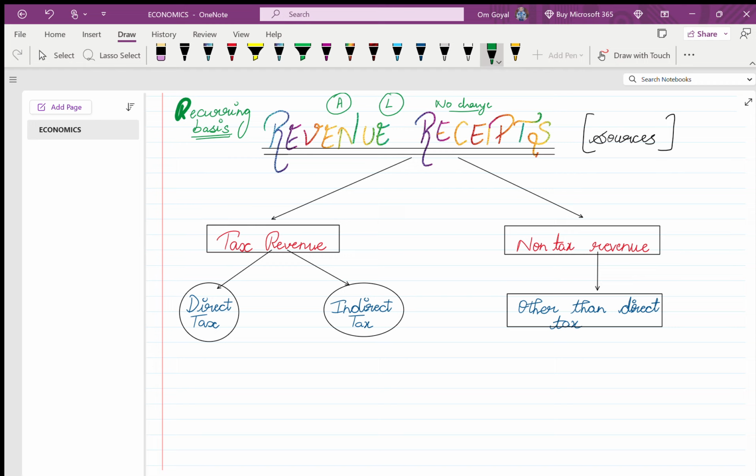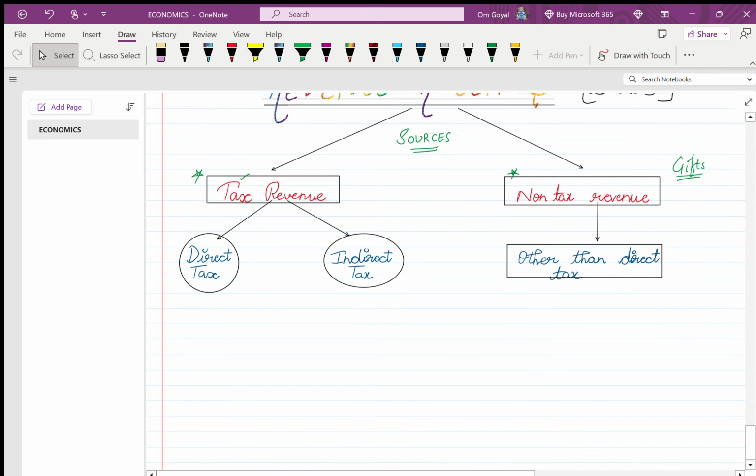Now we have sources of revenue receipts. These sources are classified into two types, that is tax revenue and non-tax revenue. See, mostly the government generates its revenue from taxes. But there is much non-tax income also, for example, the gifts given by any foreign country. So we will discuss both the points in detail now.